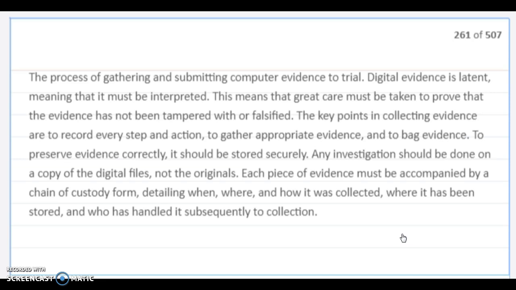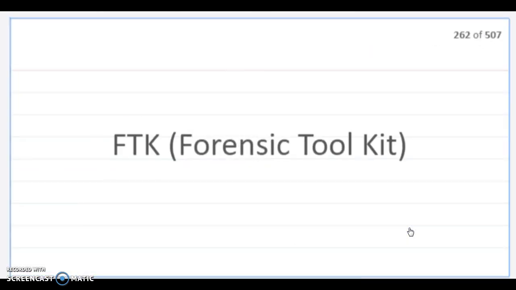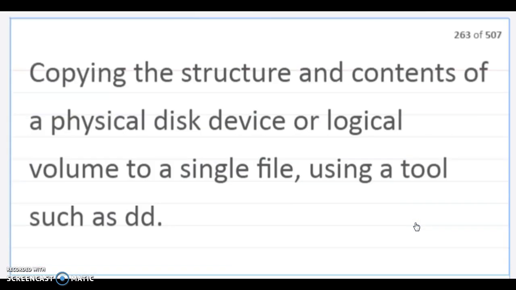Investigation should be done on a copy of the digital files, not the originals. Each piece of the evidence must be accompanied by a chain of custody form, detailing when, where, and how it was collected, where it has been stored, and who has handled it subsequently to collection. FTK is a forensic toolkit, a commercial digital forensic investigation management and utilities suite, published by Access Data. Imaging. Copying the structure and contents of a physical disk, device, or logical volume to a single file using a tool such as DD.